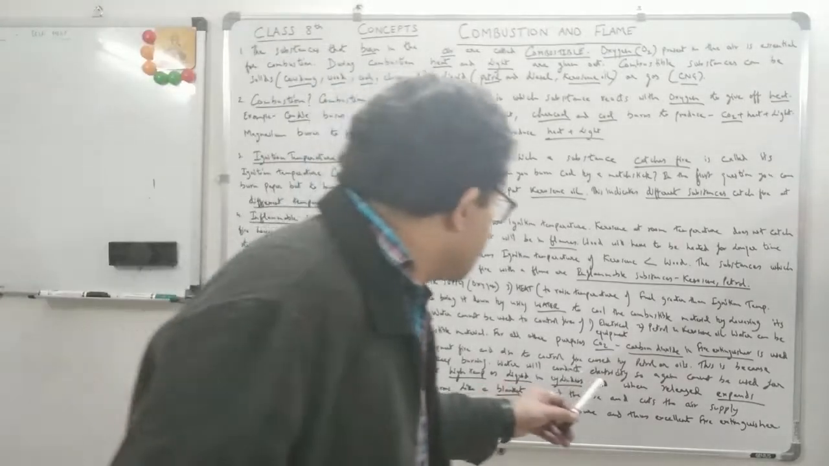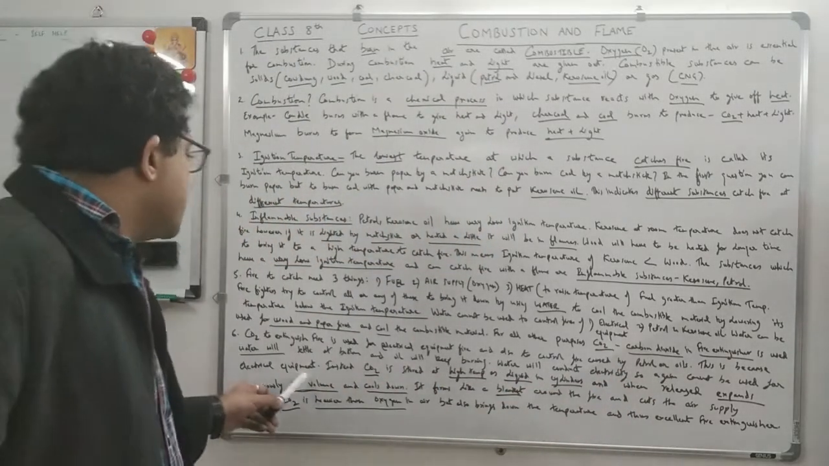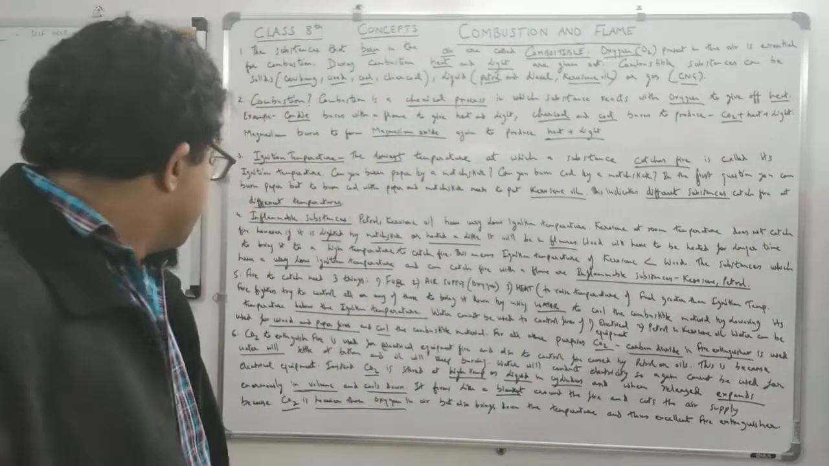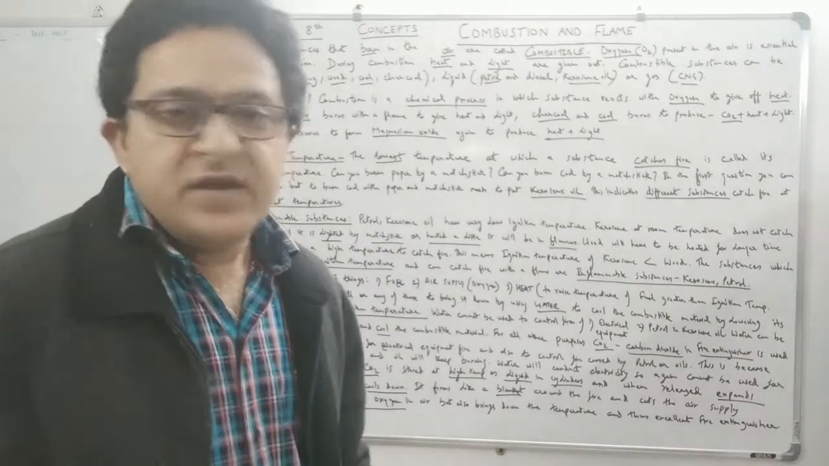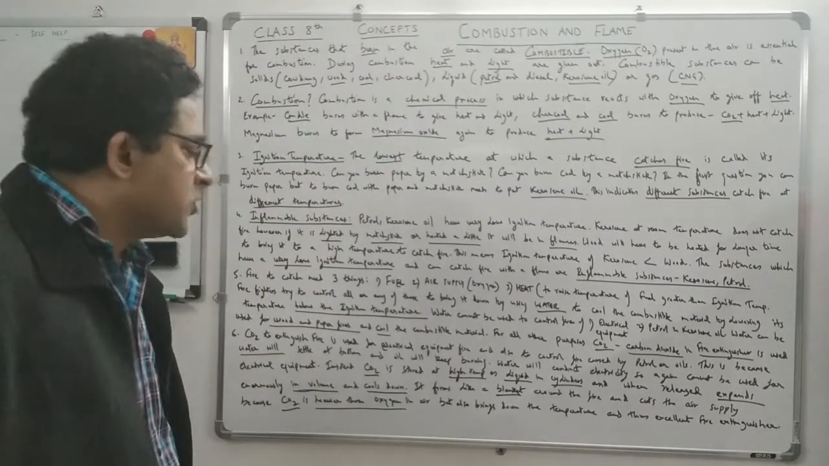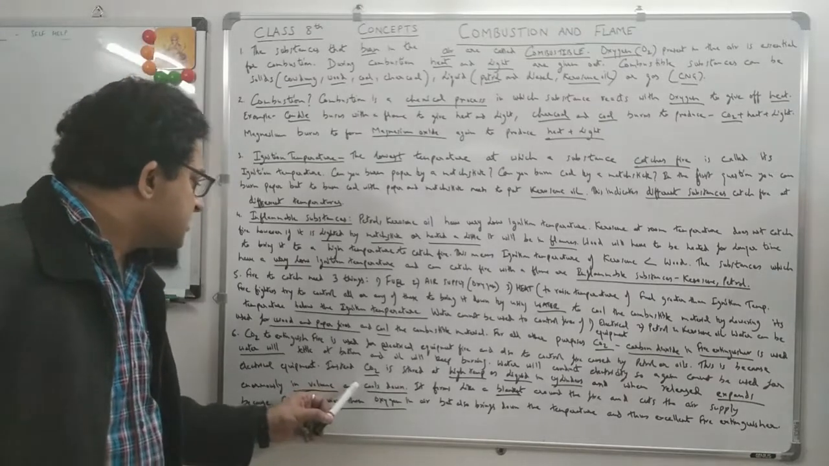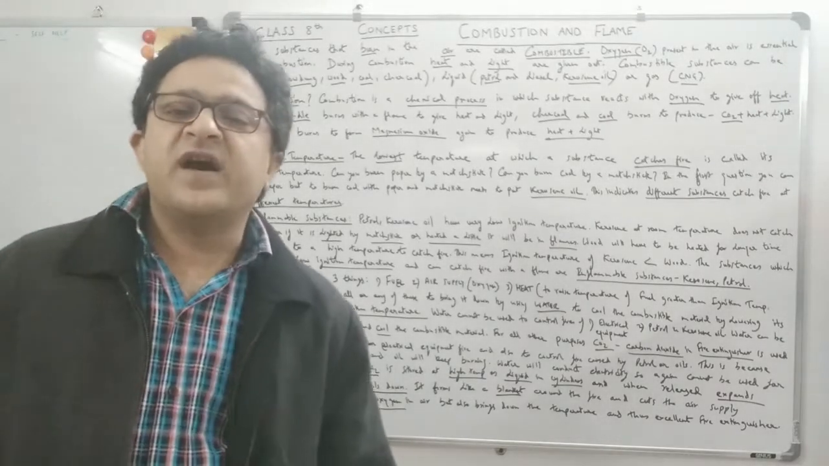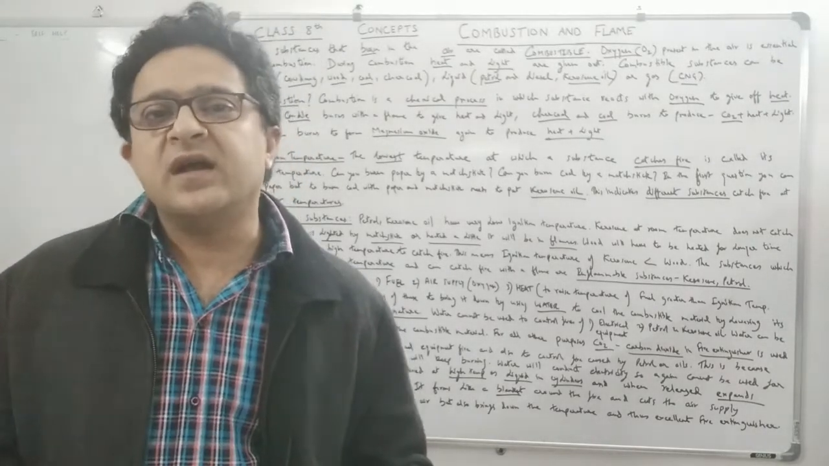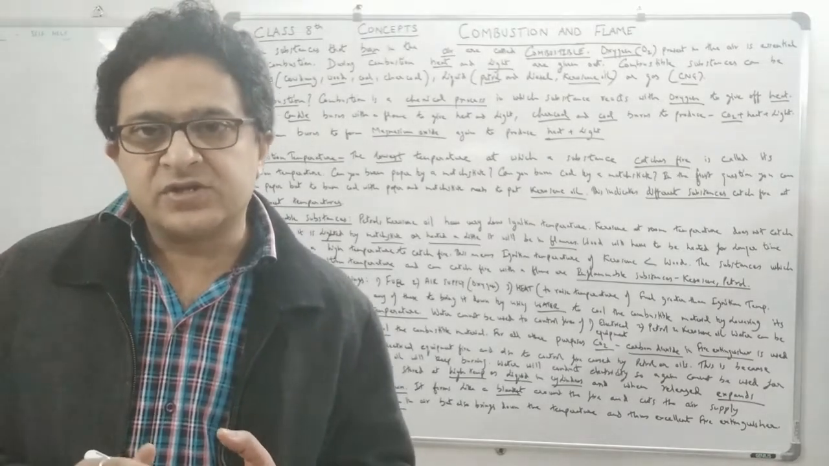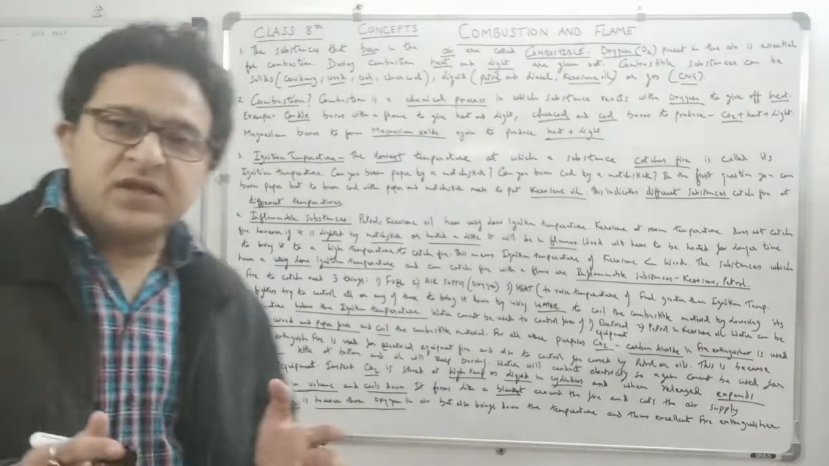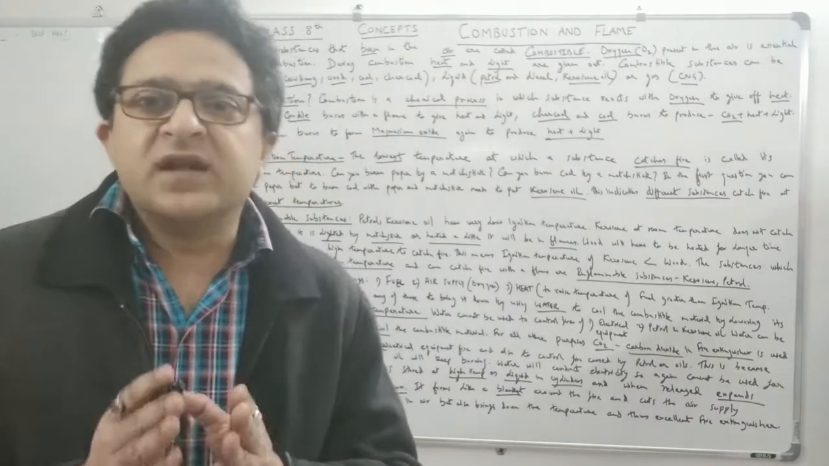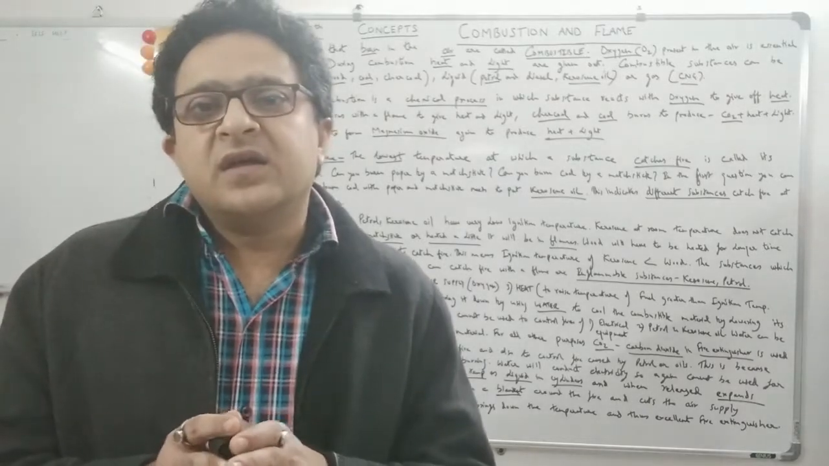Again, water will conduct electricity, so it cannot be used for extinguishing an electrical fire or a fire because of electrical equipment. Instead, CO2 is used. So what happens in a fire extinguisher? CO2 is stored under high temperature and pressure. You see the same thing in LPG also, liquefied petroleum gas, which is in a cylinder under high pressure and high temperature.